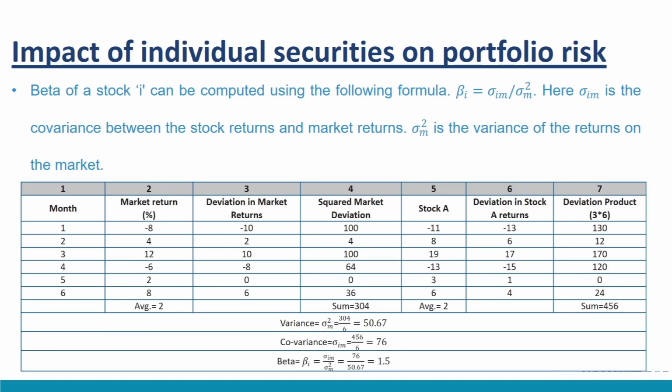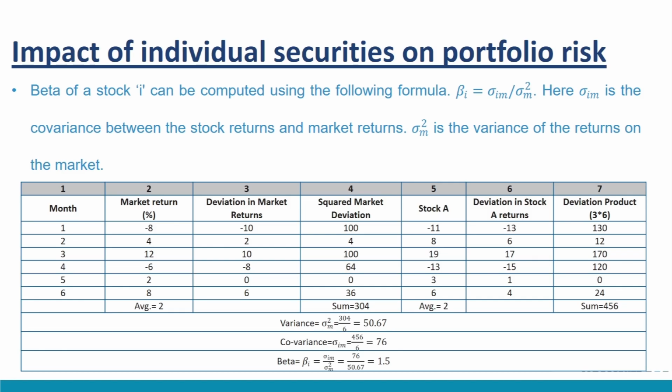Consider the example shown here in the table. The returns from market and stock A are provided here for a 6-month period. Average returns for both these investments are 2%. Variance of market return is 50.67 and covariance between the stock and market is 76. Beta for the stock works out to 1.5. This suggests that the stock A is particularly sensitive to market movements.